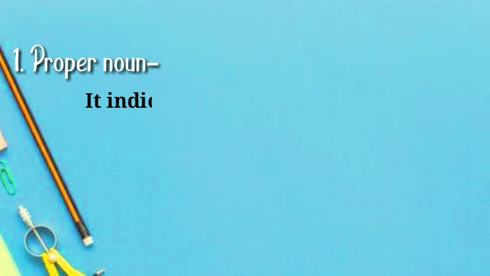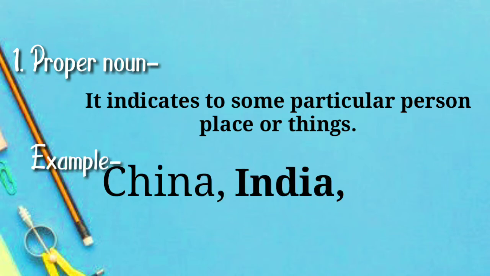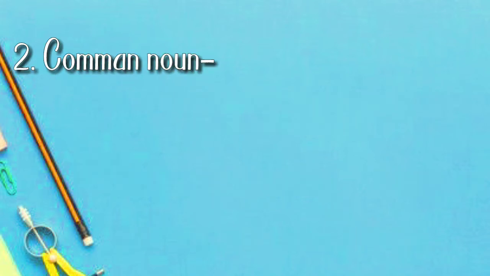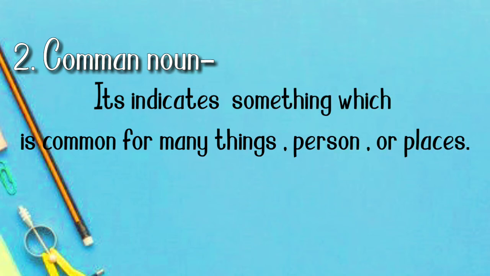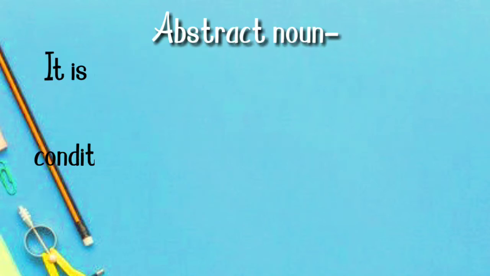Types of noun. Proper noun. It indicates some particular person, place, or thing. A proper noun always begins with a capital letter. Example: China, India, Nepal, Dr. Manmohan Singh, etc. Common noun. It indicates something which is common for many things, persons, or places. Example: city, country, etc.